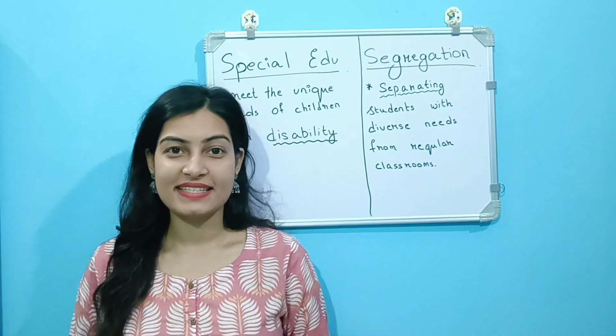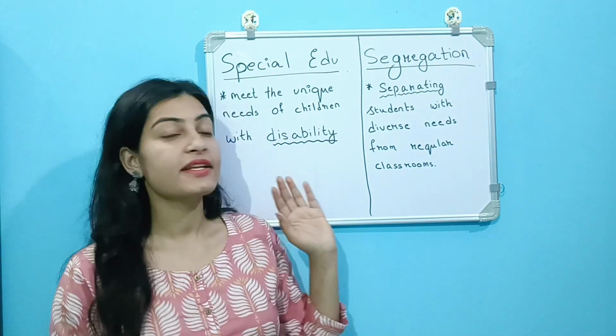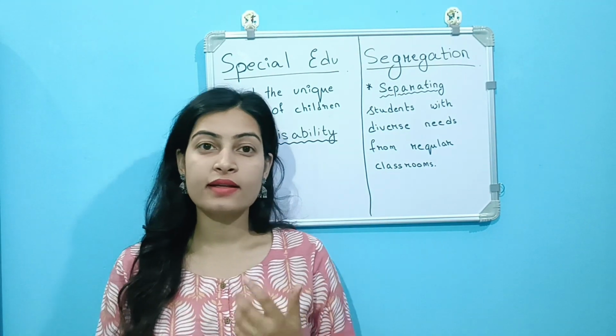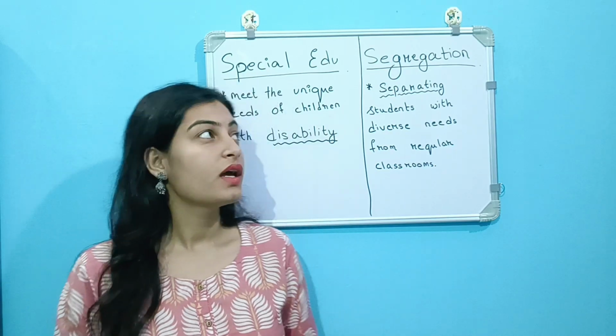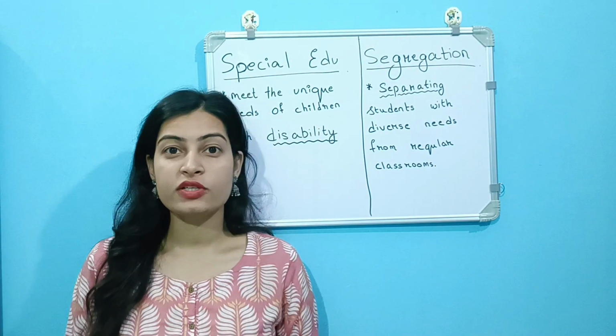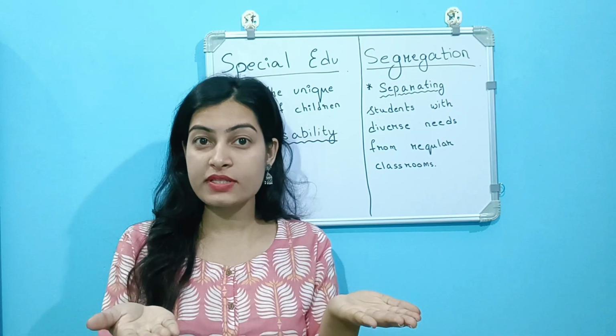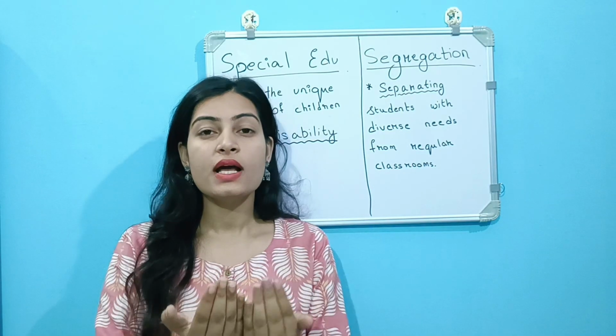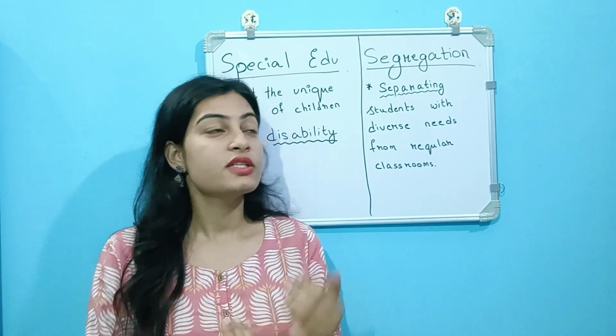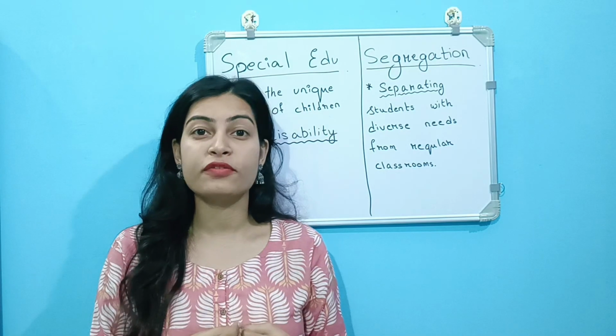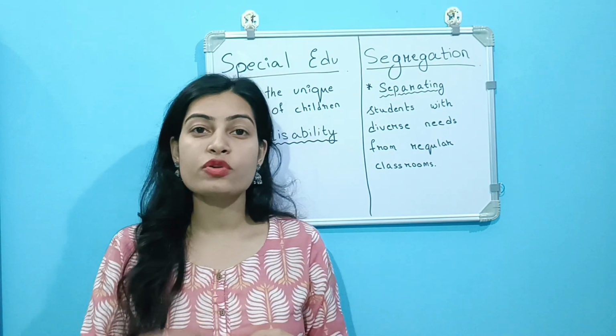Let us take an example of special education and segregation and understand in a better way. So, in special education, what happens is both the normal and the children with diverse needs are studying in the same classroom. So here, the children with special needs are given extra classes based on their needs.